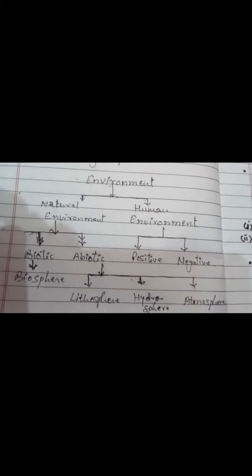Human environment is divided into positive and negative environment. Biotic environment has the biosphere, and abiotic environment has the lithosphere, hydrosphere and atmosphere. These are the other topics which we will study in our next lecture.